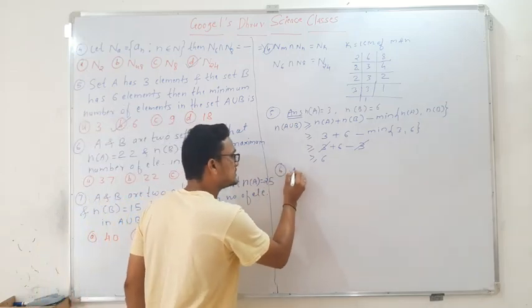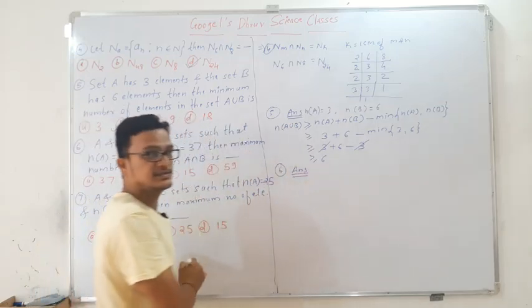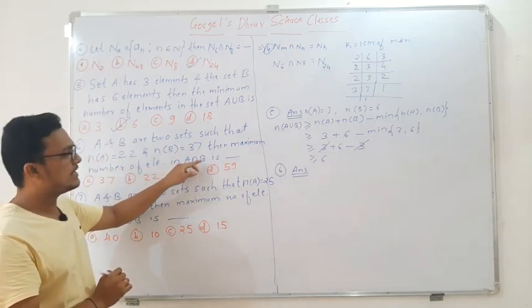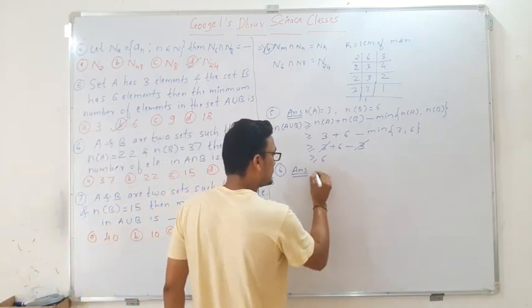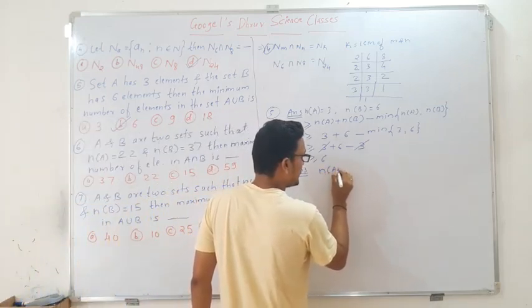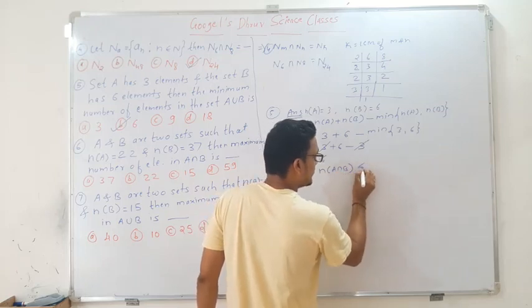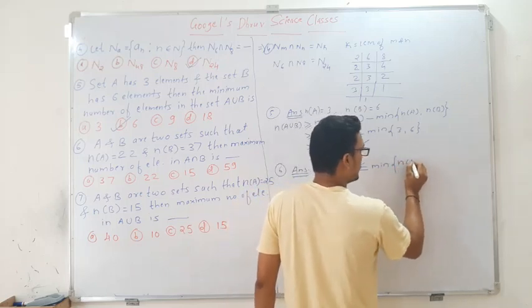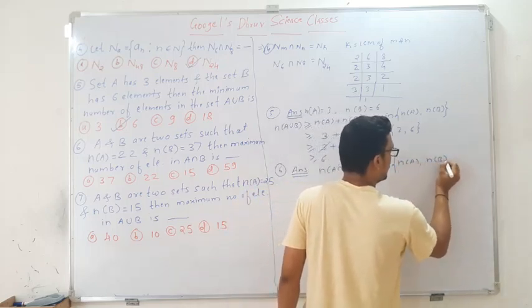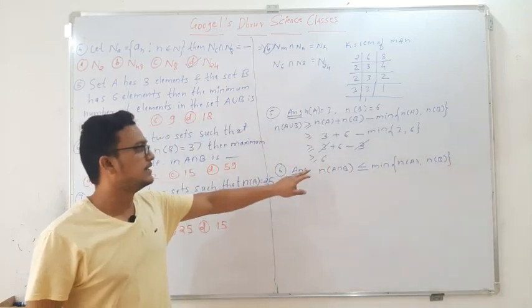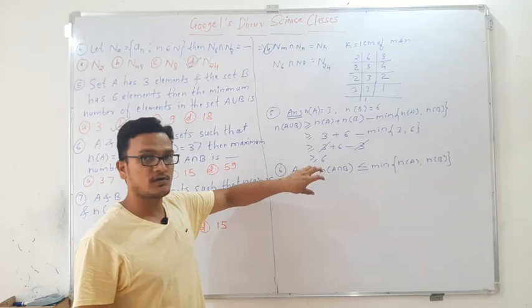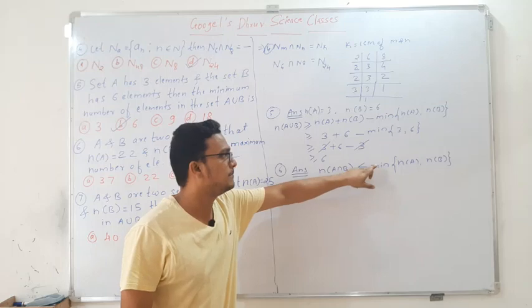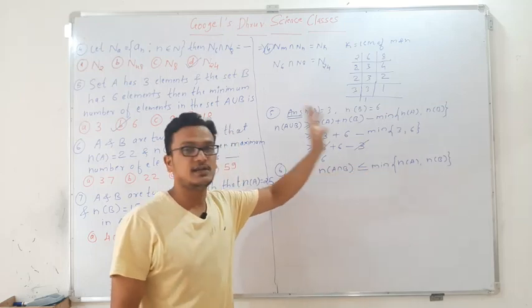To find the maximum number of elements in A intersection B, n of A intersection B is less than or equal to the minimum of n of A and n of B. So to find the maximum number of elements present in A intersection B, n of A intersection B is less than or equal to minimum of n of A and n of B.